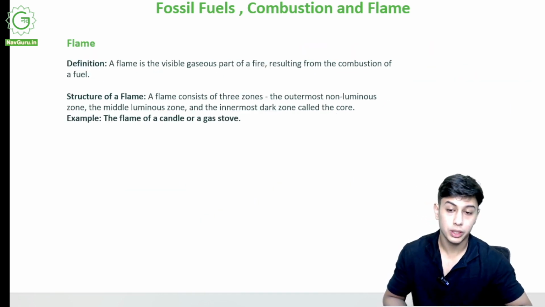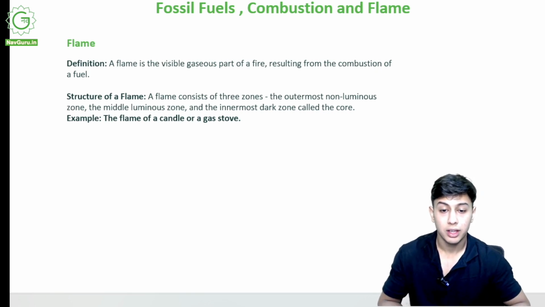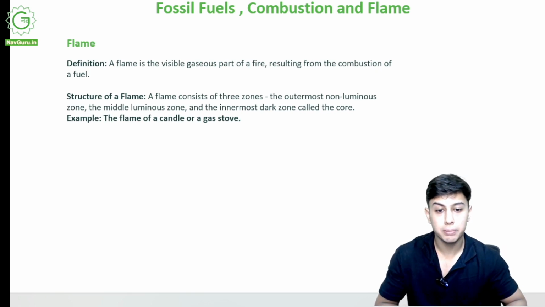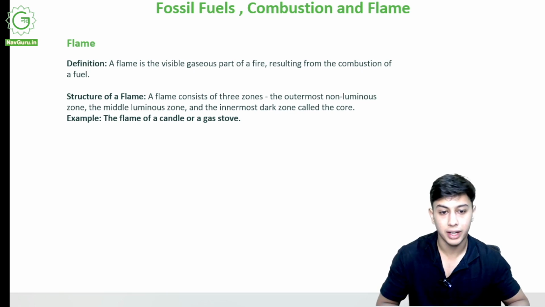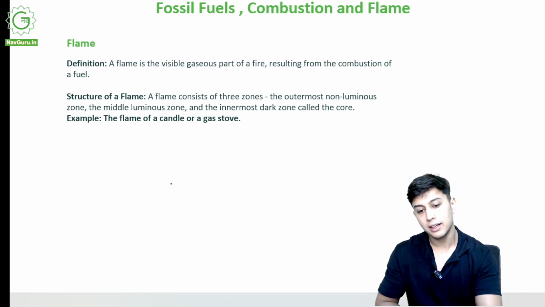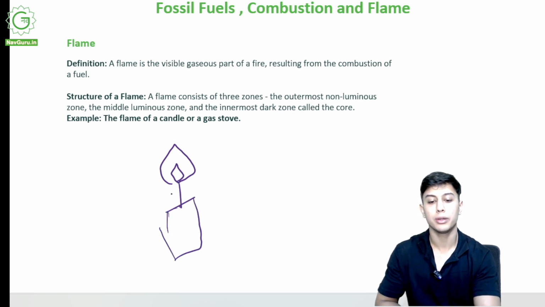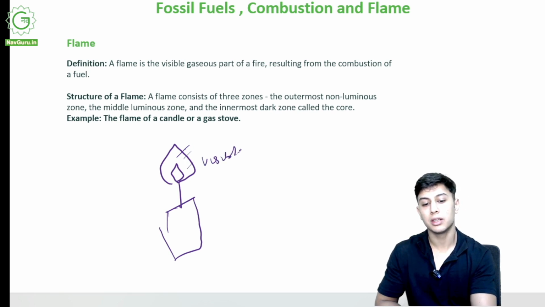Flame. Now we come to what is a flame. A flame is the visible gaseous part of a fire. So you might think that this is the only place of the candle that is burning. No, this is the only part that is visible to me.